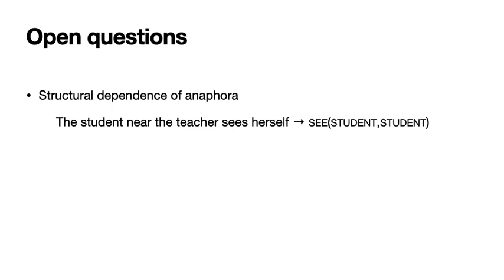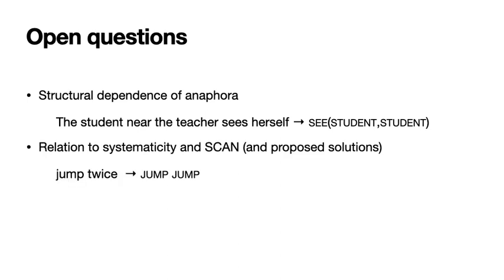Our grammar is simple, and we don't get at the fact that reflexive anaphora depend greatly on syntactic structure. We are in the process of looking at cases like the following, where correctly interpreting the reflexive requires apparent knowledge of the underlying structure. There is also a connection between our work on reflexive anaphora interpretation and components of tasks designed to test systematicity, like SCAN, where the "twice" predicate in the SCAN domain seems to require an analogous kind of algebraic rule. We hope to explore the degree to which success on this aspect of the SCAN task translates to success in the anaphora domain.